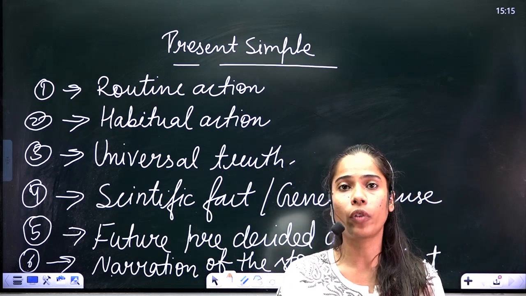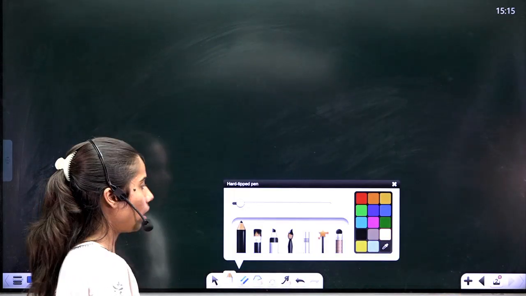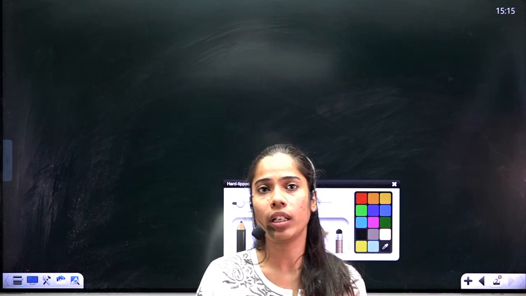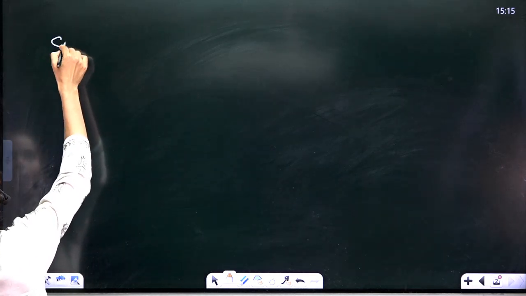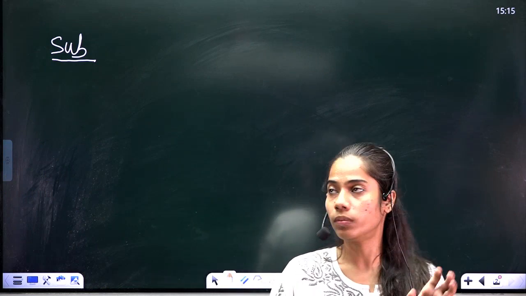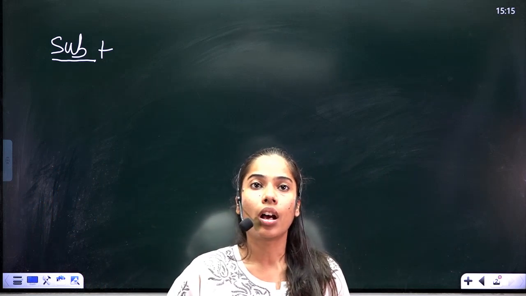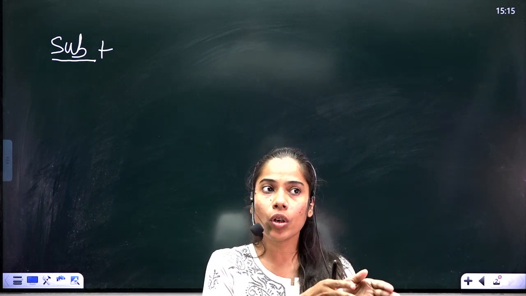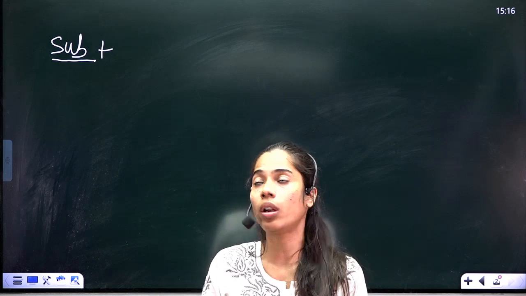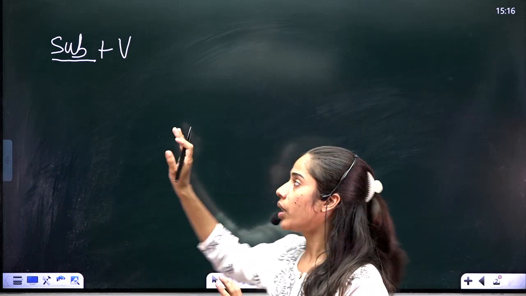Now, how to frame sentences of present simple tense. So whenever we have to start any sentence, first we have to look for the subject. So when our sentence is affirmative, you can say in the positive way, first we have to write subject, and then according to your subject, if your subject is singular, then you have to use the singular verb. If your subject is plural, then you have to use your plural verb. So right now I'm just giving you a formation of the sentence, so I'm not writing anything more here.